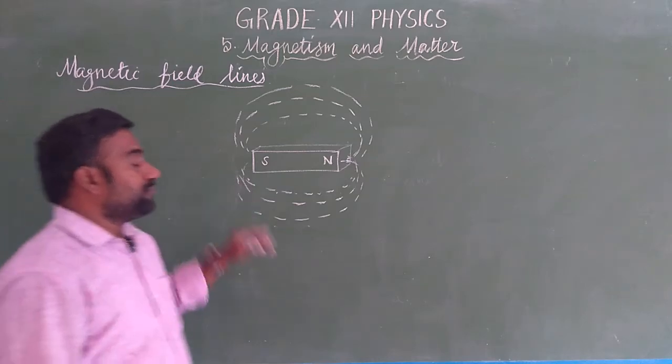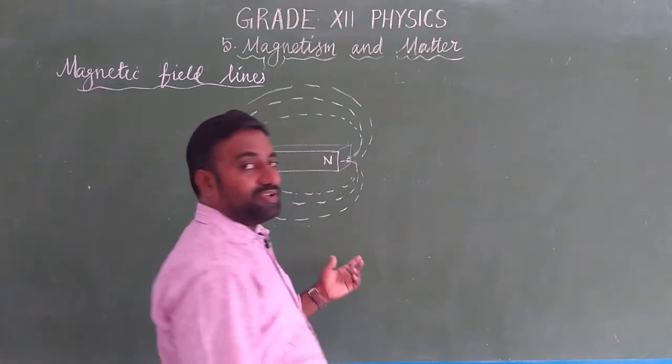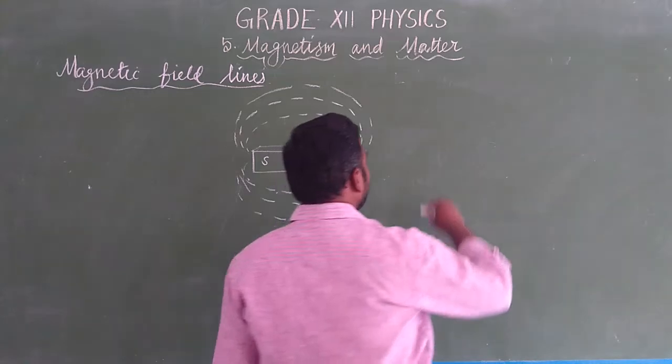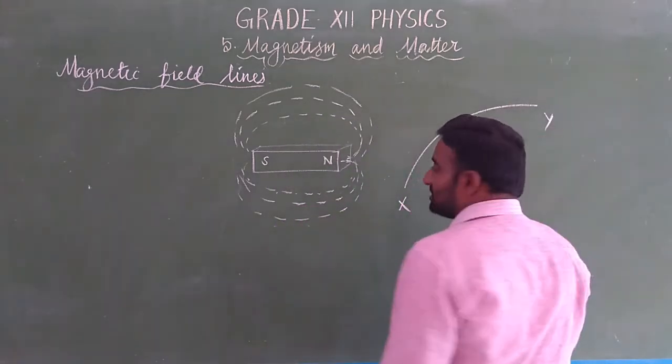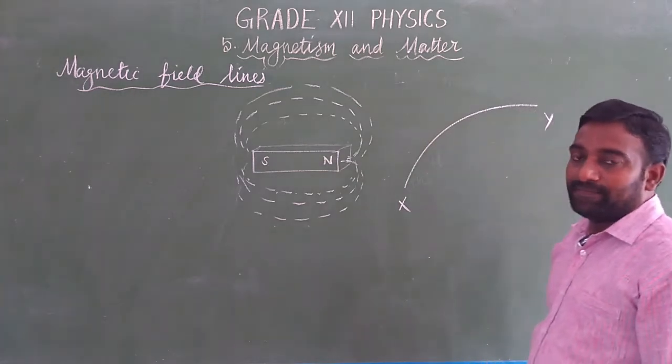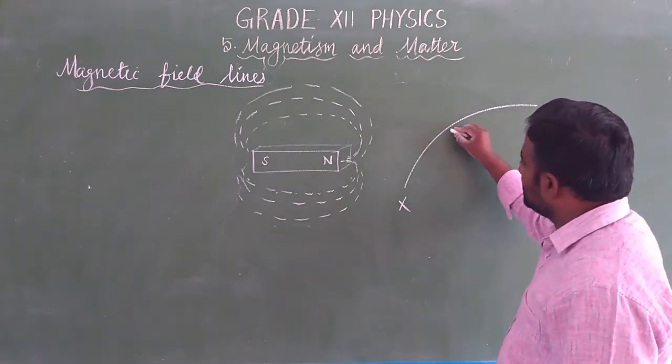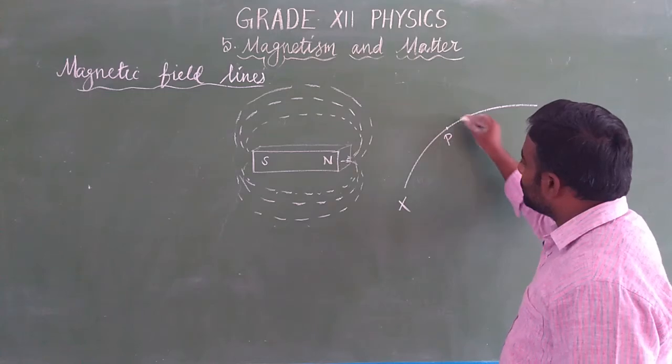இப்போ example எப்படி போட போறோம்னா, now we are going to draw this magnetic field line. Let us consider XY as a curve. This is the magnetic field line. இதுல how to draw the field lines? At a point P, we draw a tangent.